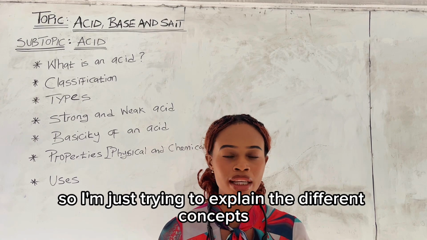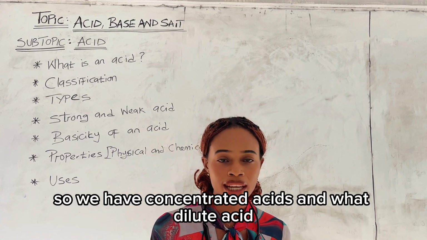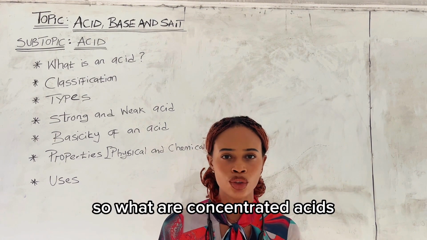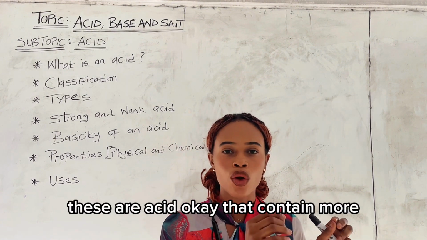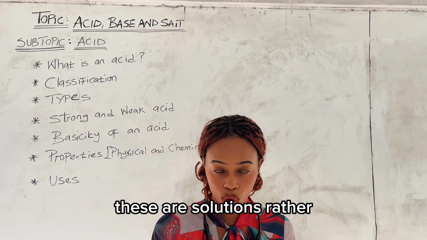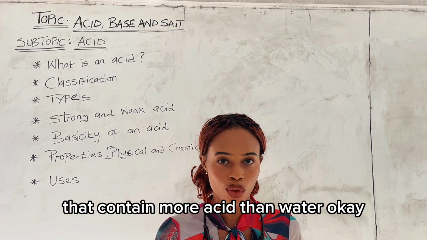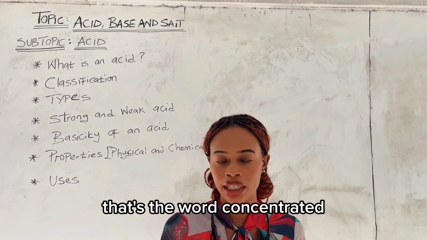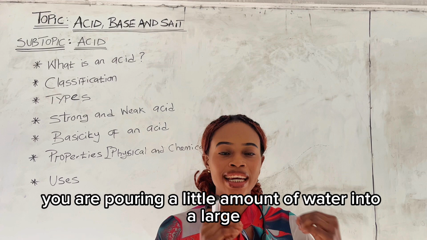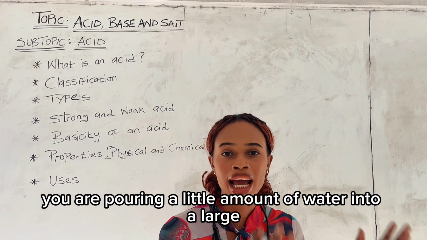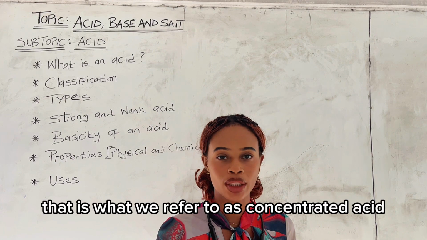So I'm just trying to explain the different concepts under the topic acid. So we have concentrated acids and what? Dilute acids. So what are concentrated acids? These are solutions that contain more acid than water. That's the word concentrated. It has more acid present than water. So that is to say, you are pouring a little amount of water into a large quantity of acid. That is what we refer to as what?